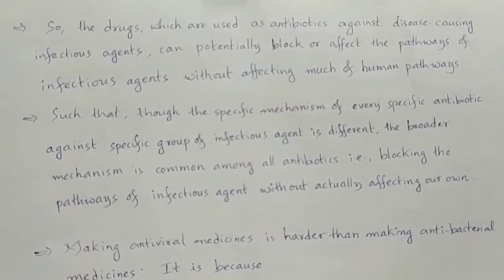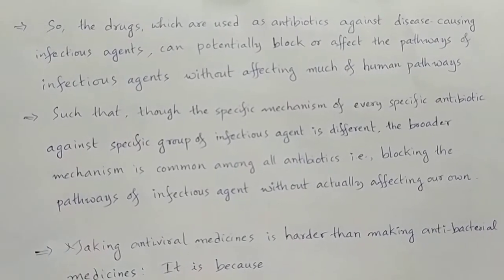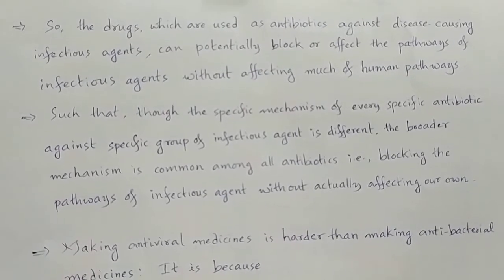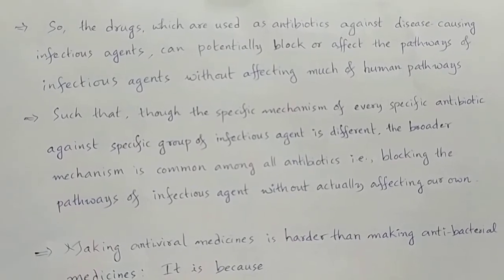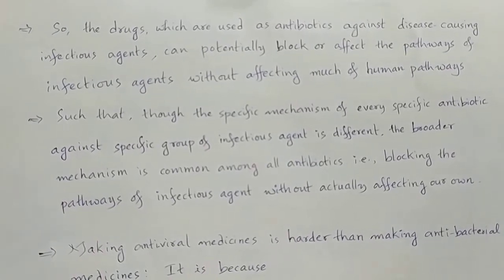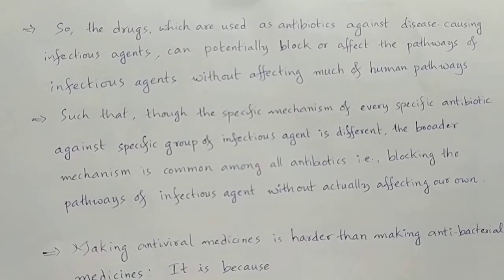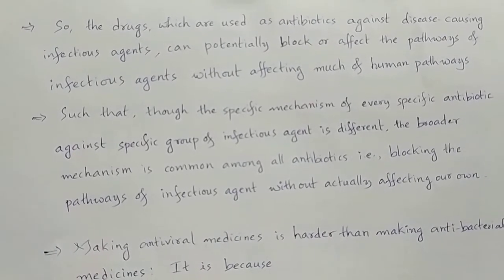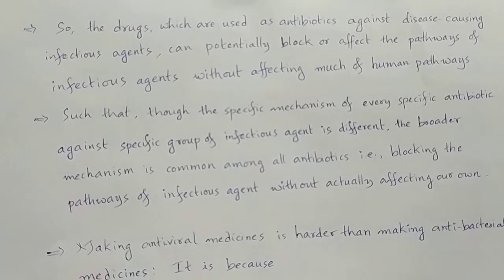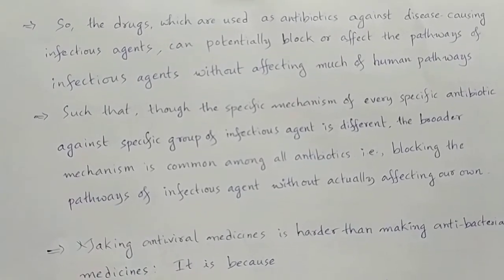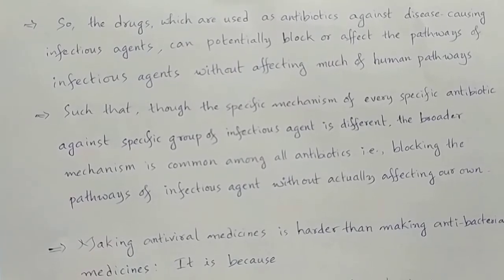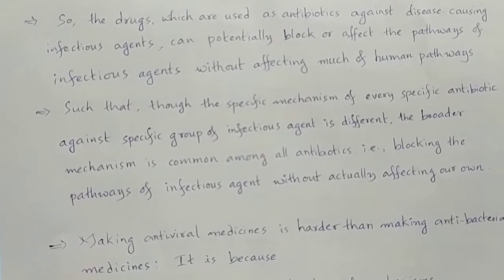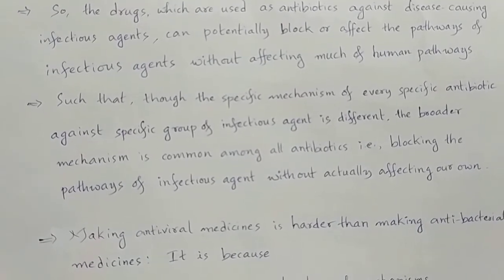But they are blocking the pathways of infectious agent, but not the pathways of human body cells. So blocking the pathways of infectious agent without blocking the pathways of human body cells is the common mechanism among all antibiotics, though they are specific against specific pathways in their respective group of infectious agents.